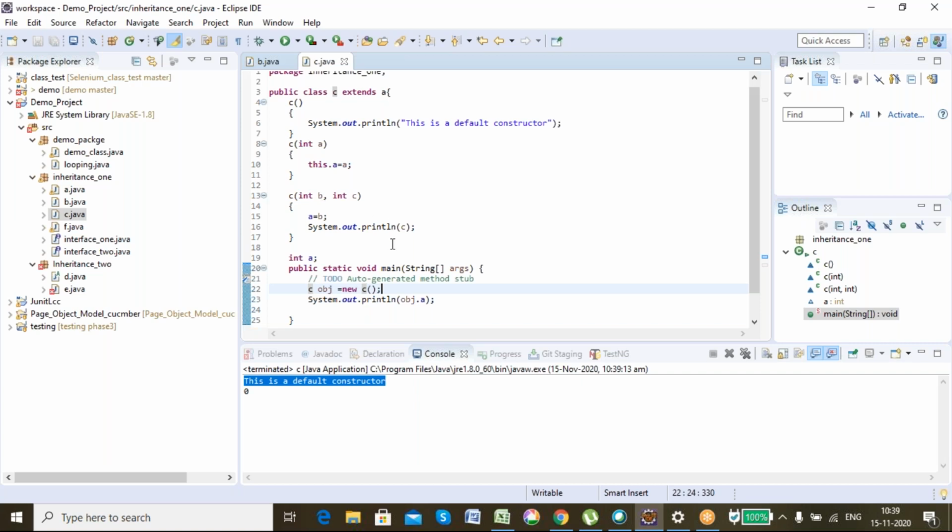Okay, so let's say for example, create an object. See, obj1 is equal to new C(9).